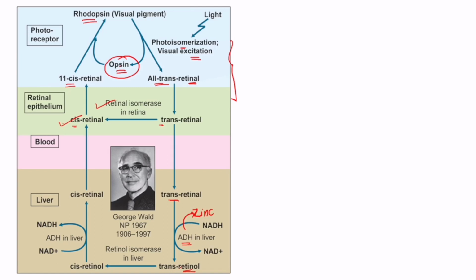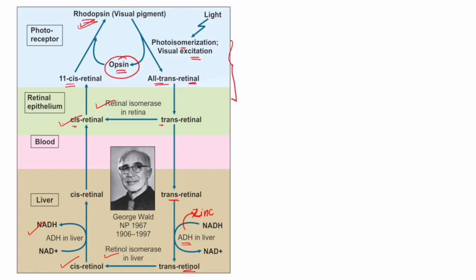Then this trans retinol again gets isomerized to cis retinol in the presence of retinol isomerase in the liver, and then this cis retinol gets converted into the cis retinal, or oxidized to cis retinal, with the formation of NADH in the presence of the enzyme alcohol dehydrogenase in the liver. Then this cis retinal again gets transported to the retina, and then again the rhodopsin is being regenerated. So ये हो गया पूरा Wald's visual cycle. Here the Wald's visual cycle gets completed.